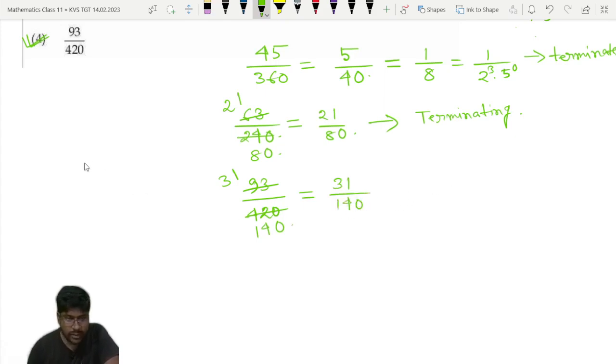Now 140 you have to factorize and you have to see whether it is in the form 2 to the power m into 5 to the power n or not.